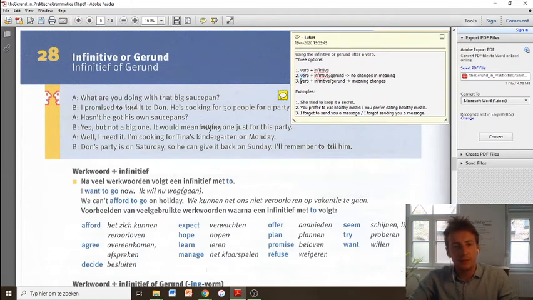That is different in 3. Here we have a verb plus infinitive or gerund, but the meaning is different. Let's have a look. In 3, I forgot to send you a message. This means that this person doesn't or did not send a message to anyone, which is different from I forgot sending you a message, which means that you forgot about it. You can't remember having sent that message. Okay, you see how the meaning can change here.